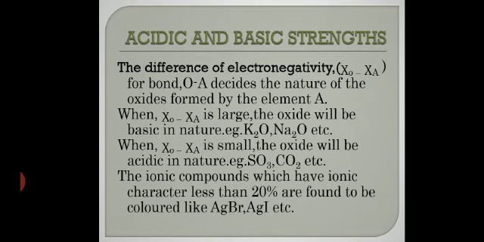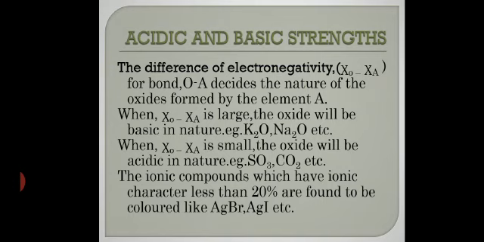When the difference in electronegativity between oxygen and any other atom is large, the oxide will be basic, like potassium oxide, sodium oxide, calcium oxide, rubidium oxide, so many. Now if the difference is small, the oxide will be acidic in nature. For example, carbon dioxide, sulfur dioxide, in this way. It will be acidic in nature.